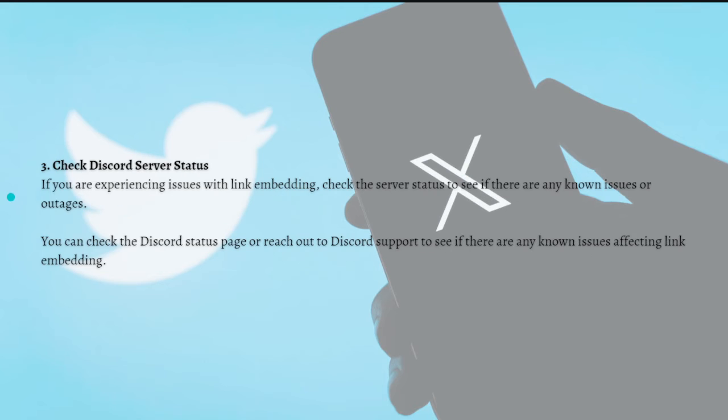And the next what you can do is to check Discord server status. So if you're experiencing issues with link embedding, try to check the server status to see if there are any known issues or outages. So you can check the Discord status page or reach out to Discord support to see if there are any known issues affecting link embedding.